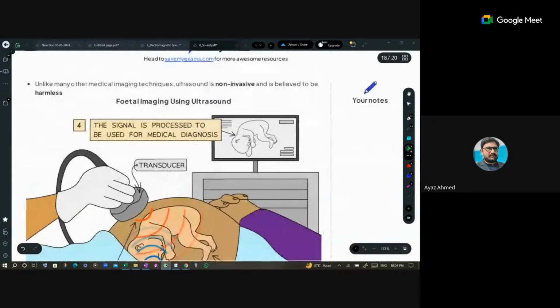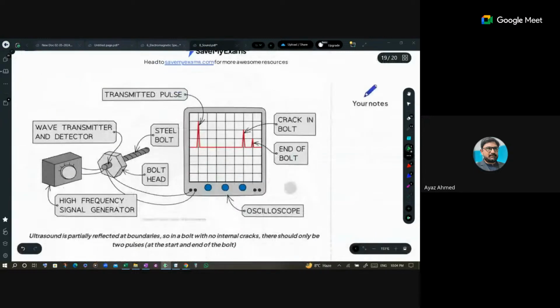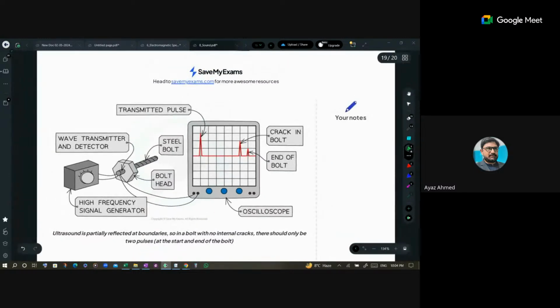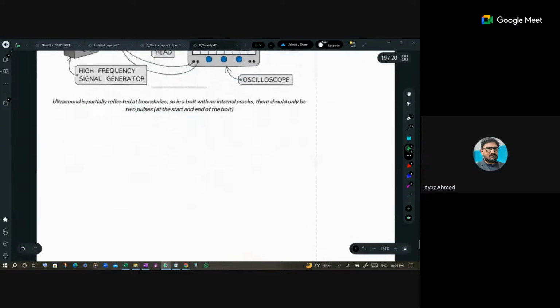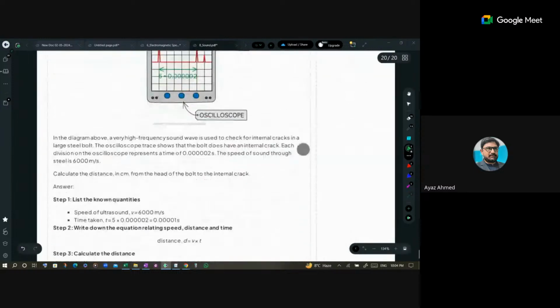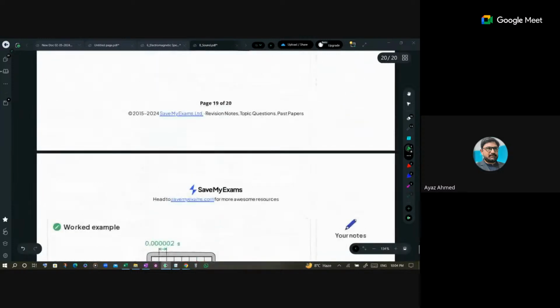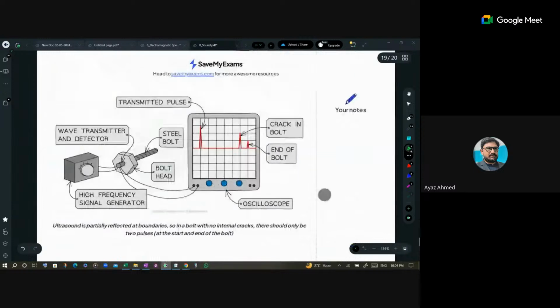We also use ultrasound to check whether there are cracks in metals or not. So I believe this is all about ultrasound.